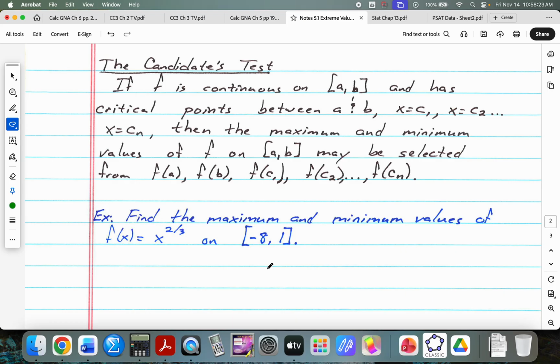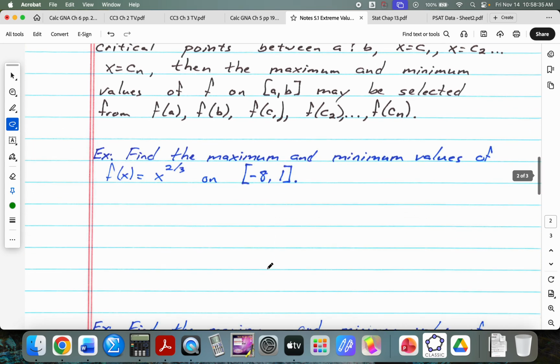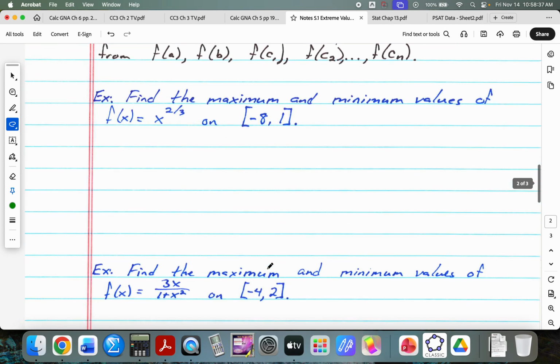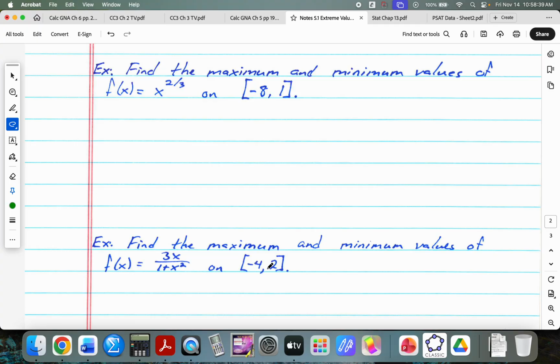Okay? This is more like, you identify who's running, and you can find out at the end who was fastest and who was slowest, and what the fastest time was and what the slowest time was. So, let's take a look. Find the maximum and minimum values of x to the 2/3 on the interval from -8 to 1.